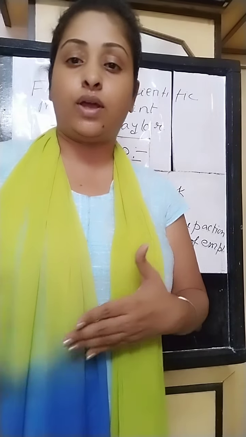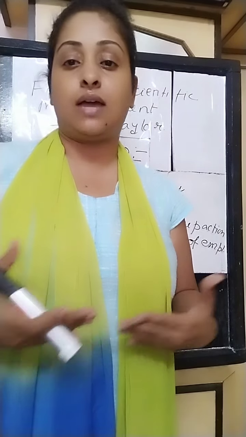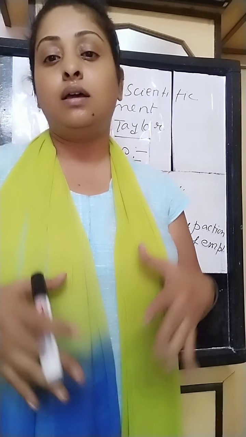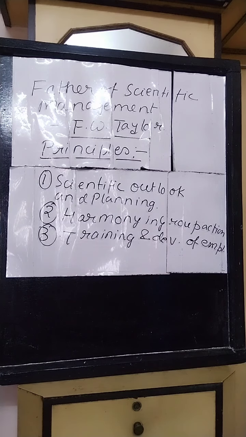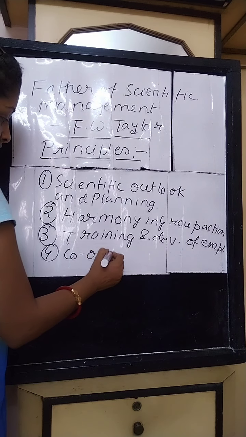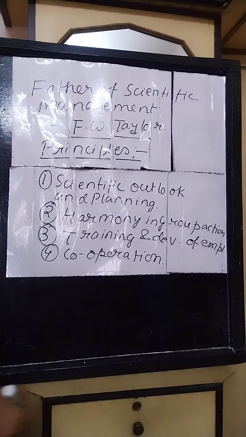They should be well aware of their duties and perform them so that the management does not have any grievance against them. So there should be a cordial relationship between the management and the employees. This is the fourth point, cooperation between management and employees.